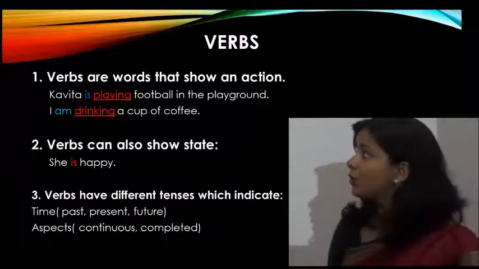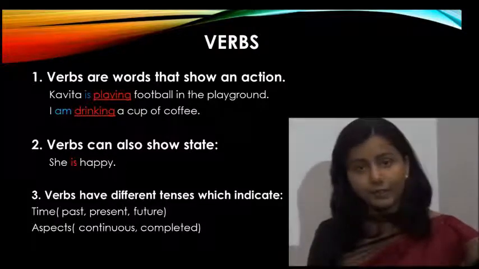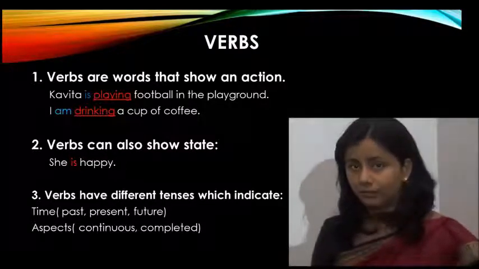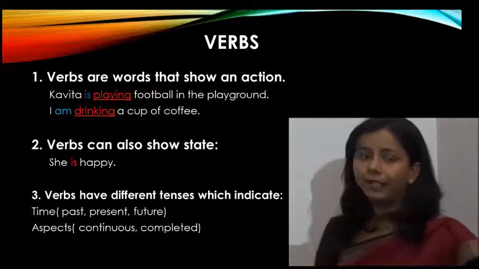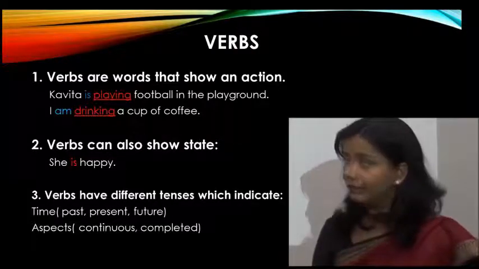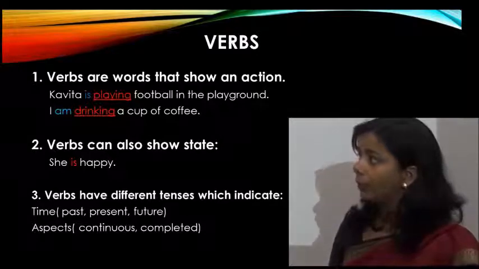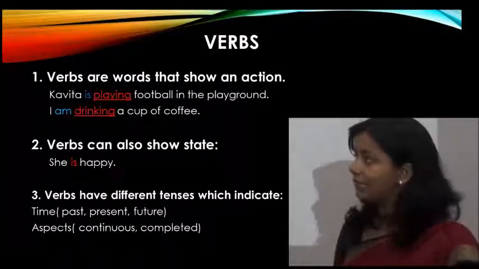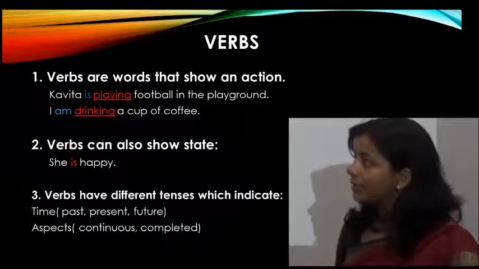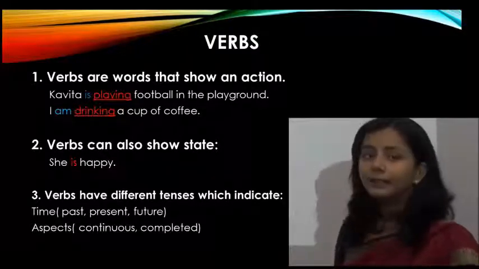Verbs can also show state. State means situation, condition. For example, she is happy. Now there is no action word. There is no action going on. Only state is there. She is happy. How is she? She is happy. So the word is here is a verb.